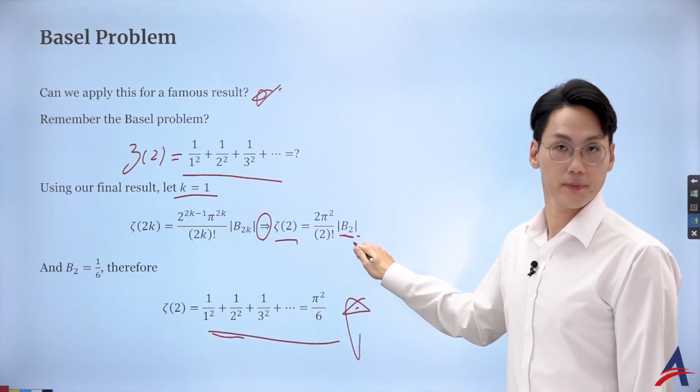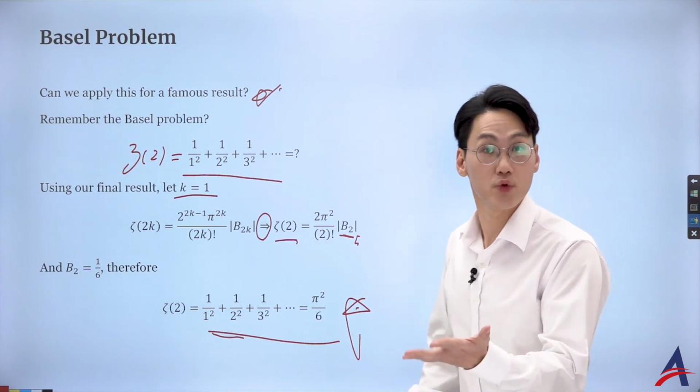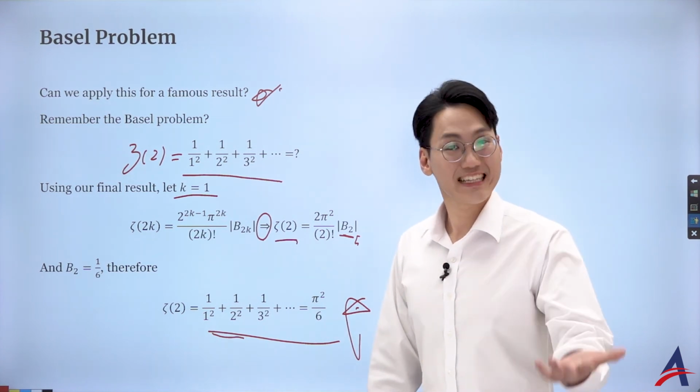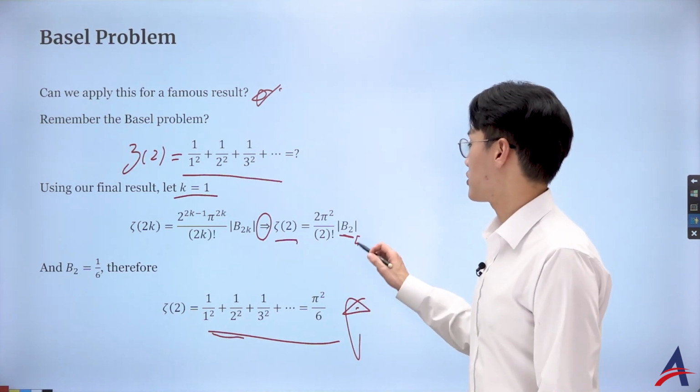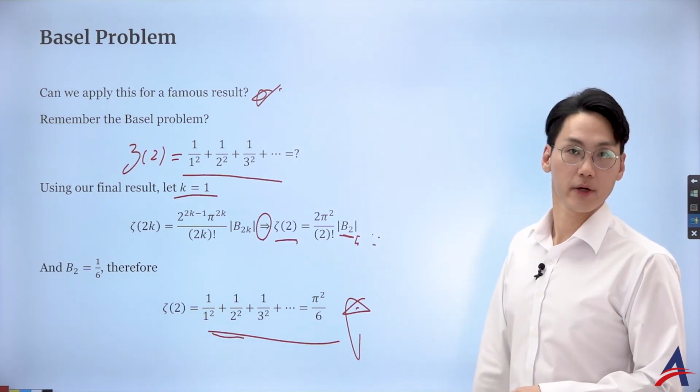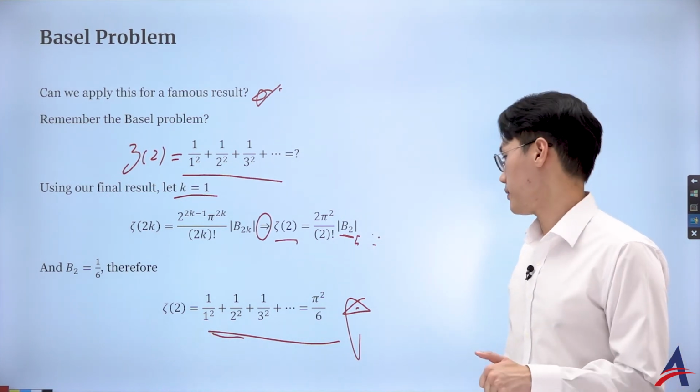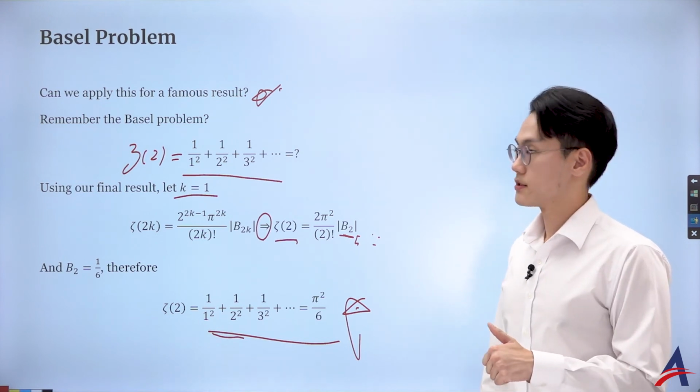And then what's so beautiful about this is in fact you can do it for who? Zeta 4, zeta 6, zeta 8, etc., as long as you know how to figure out the Bernoulli number, for which we do know. Okay? So that is great.